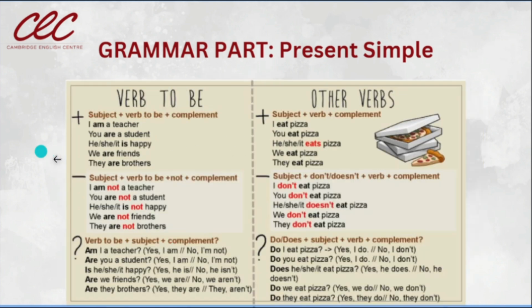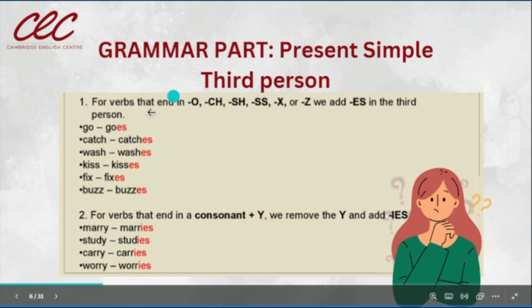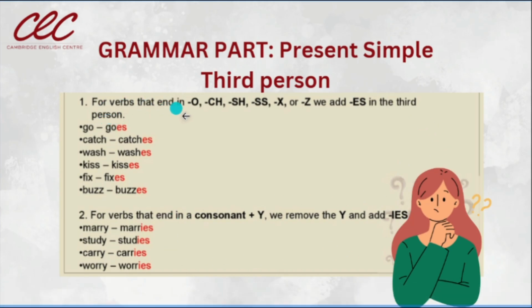Sometimes we need to add only the s, as we can see here. We only add the s to this verb, but there are some verbs that need more than an s. For example, here we have the rules. For the verbs that end in O, CH, SH, SS, X, or Z, we add ES in the third person.